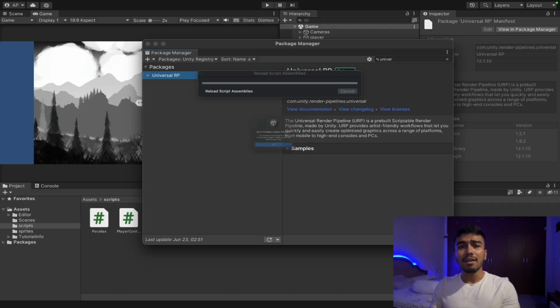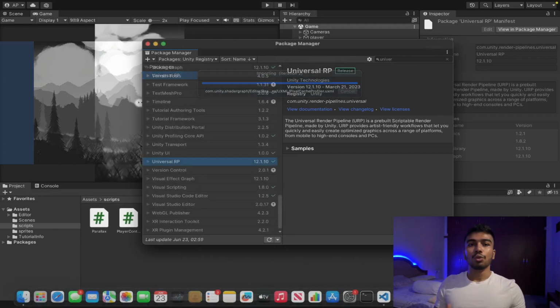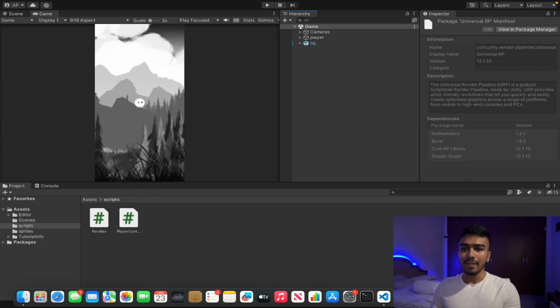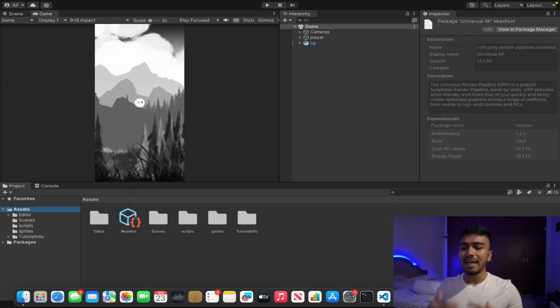It may take a while, and during the installation I got a pop-up that said the editor needed to be restarted. So I went ahead and did that, but after that everything should work completely fine. So we're back with the Universal Rendering Pipeline fully installed in the Unity package. As I mentioned, I had to restart the editor, and so now we can go ahead and get started with the lighting. The first thing we need to do is create the Universal Rendering Pipeline asset.